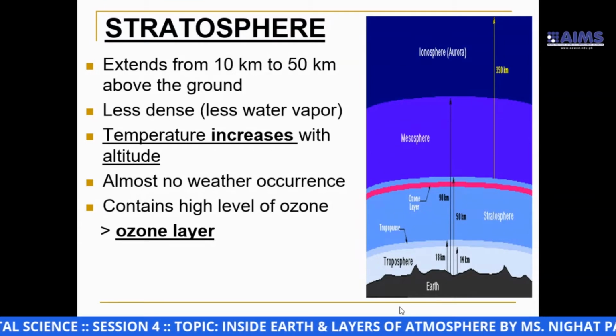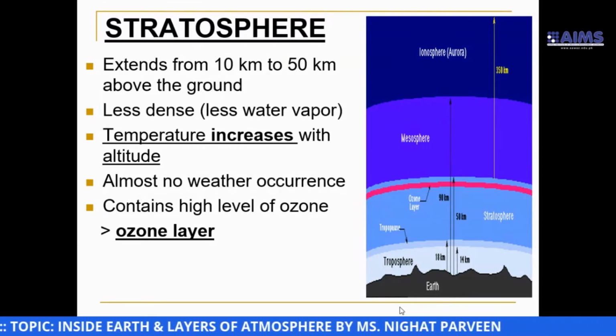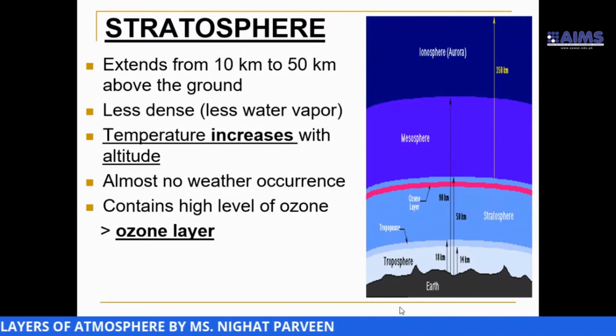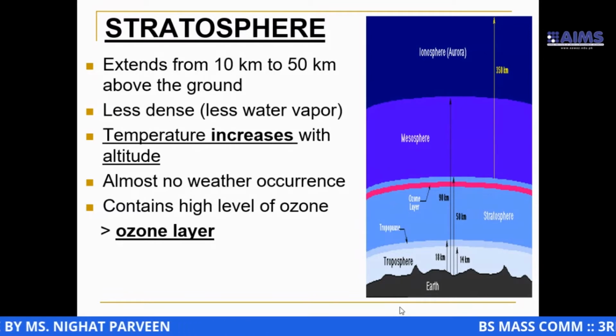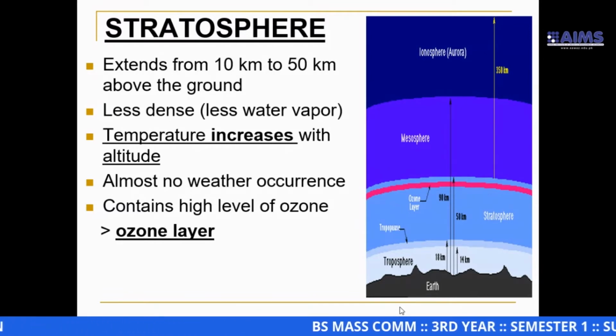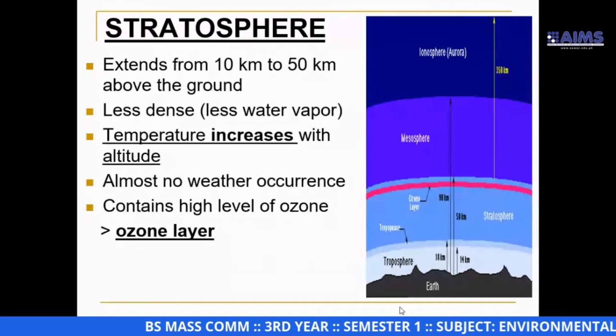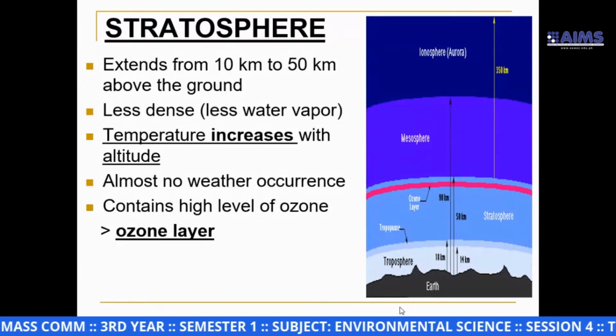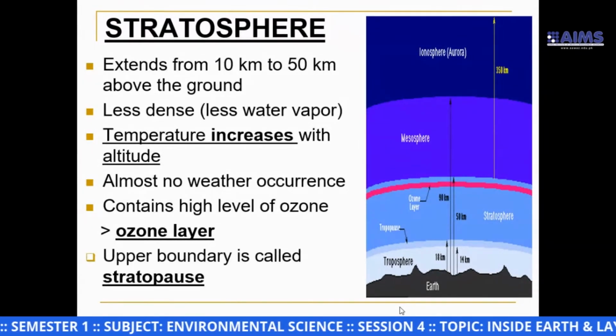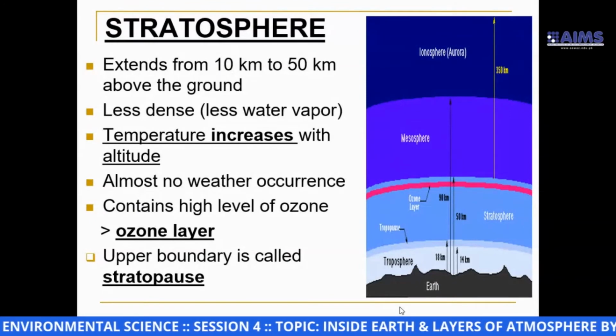That layer is called the ozone layer. So the ozone layer protects us from the ultraviolet rays of the sun. We can find the ozone layer in the stratosphere.